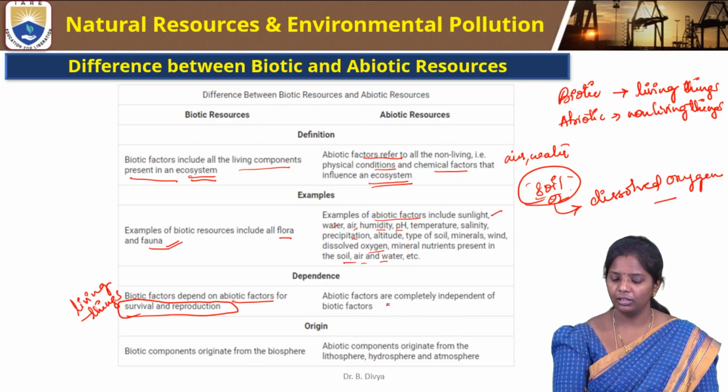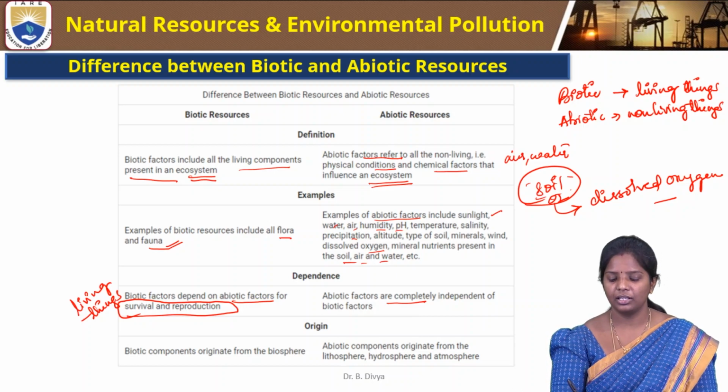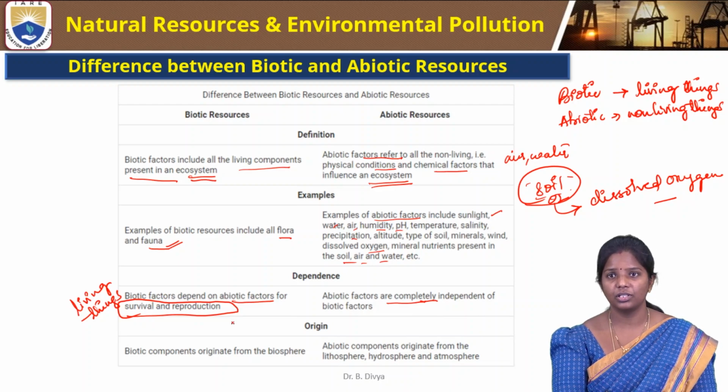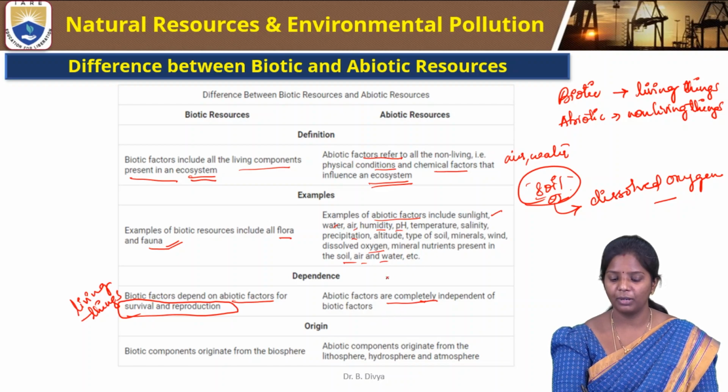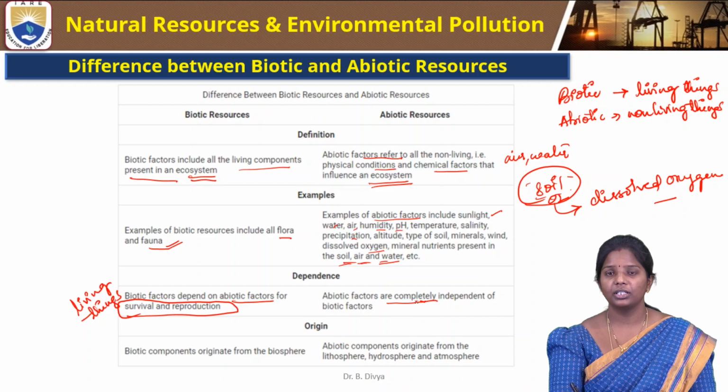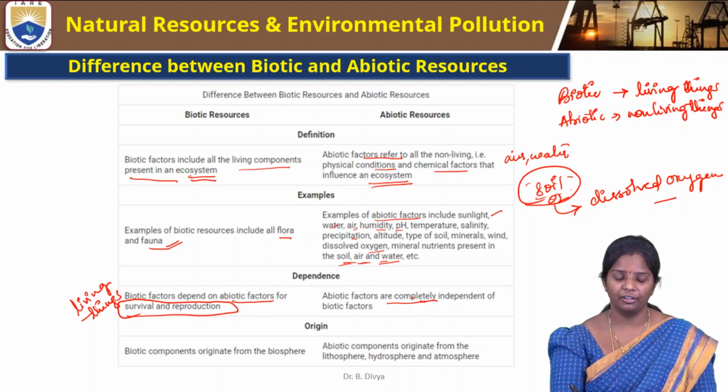Abiotic factors, however, exist independently of biotic factors. They have no connection with the biotic factors or biotic resources. They are available in much greater numbers, like water, air or soil. Our duty is to protect them and manage and use them very carefully.